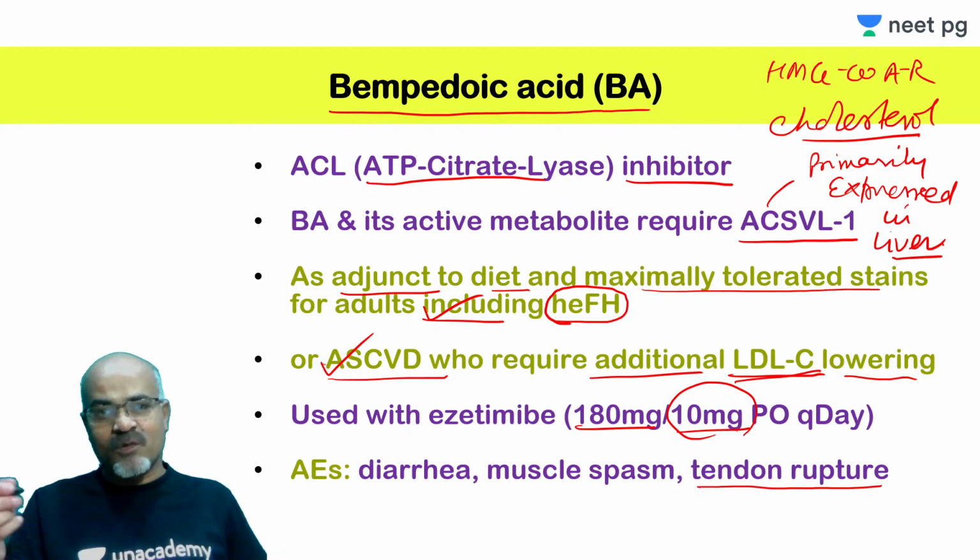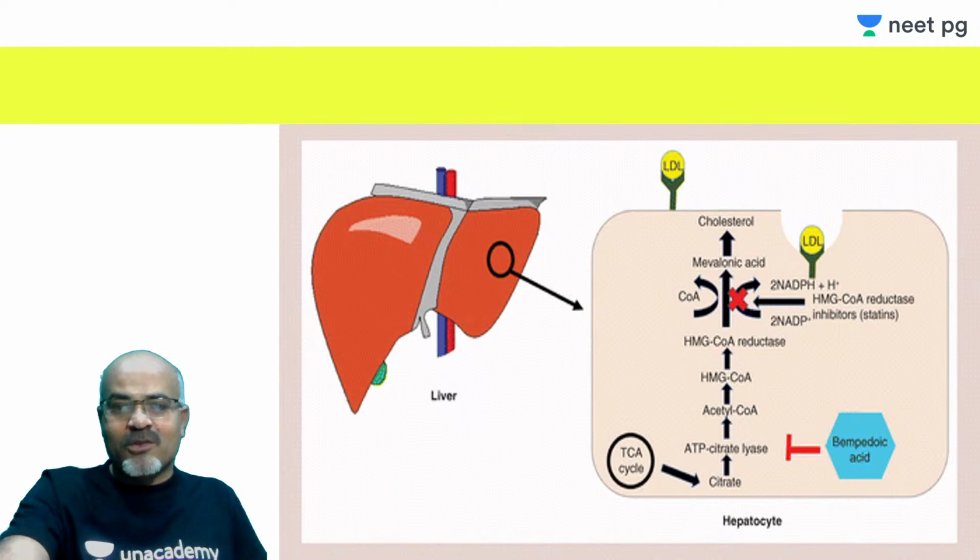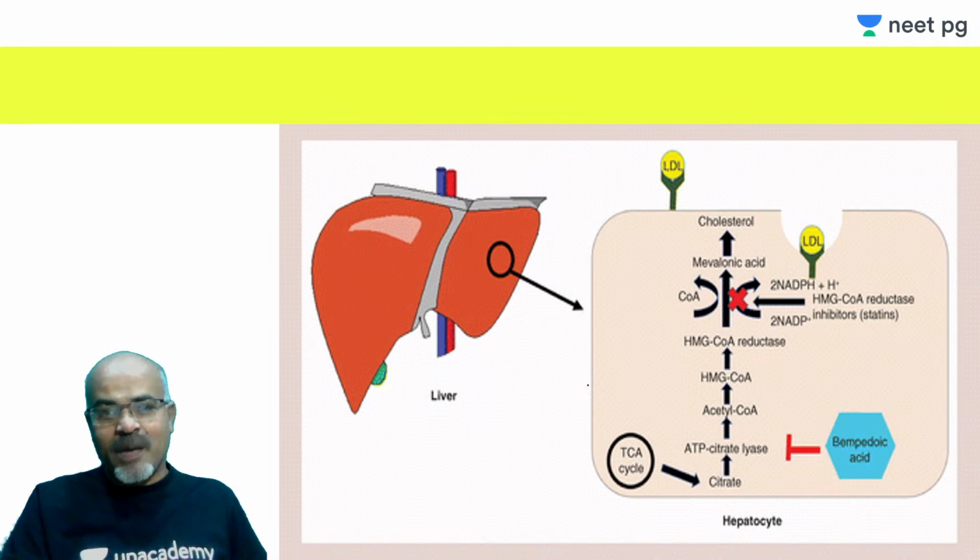And this bempedoic acid, actually you can add it to your notes that this is yet another drug which is available for and can be kept under the group ACL inhibitor, ATP citrate lyase inhibitors. So this is all about today's class, but this is the diagrammatic representation.